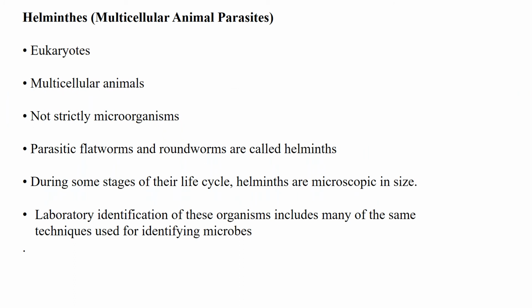Helminths, these include the multicellular animal parasites. Helminths are eukaryotes. These are multicellular animals. These are not strictly microorganisms. Helminths may include the flatworms and the roundworms. Why are helminths included in the group of microorganisms? Because during some stages of their life cycle, helminths are microscopic in size, microscopic in nature. Their life cycle needs microscopic techniques. That's why helminths are included in the group of microorganisms.